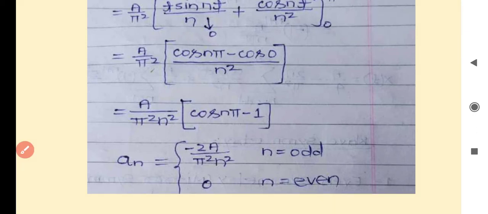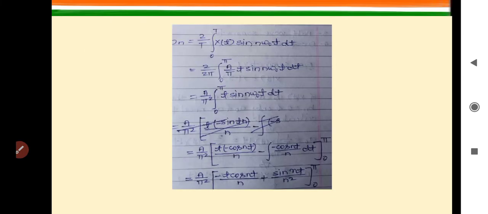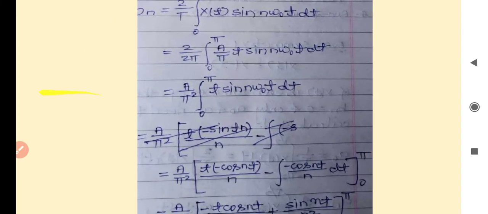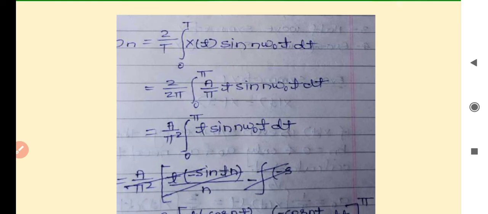Again in the same way we have to calculate the coefficient bn. bn is equal to 2 upon T, integral 0 to T, x(t) sin n omega naught t dt. Value of T is 2 pi, and limit we will put from 0 to pi, because from pi to 2 pi the value of the signal is 0. We do not have to calculate here.